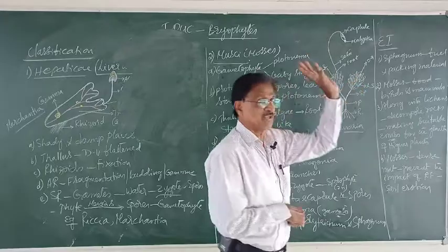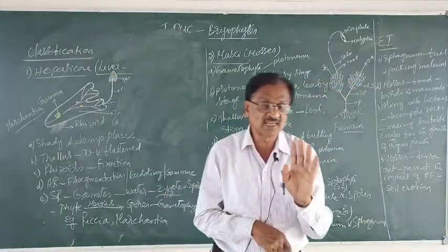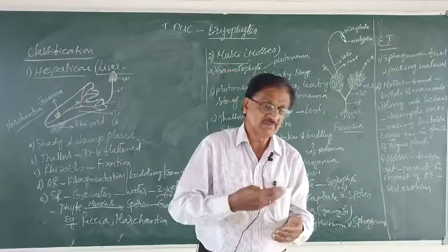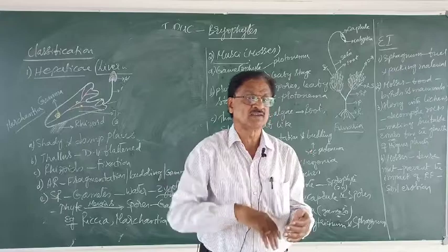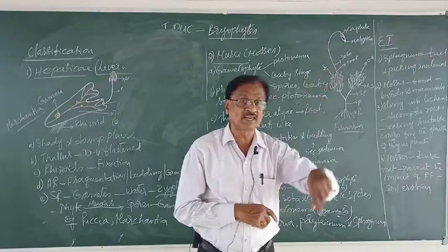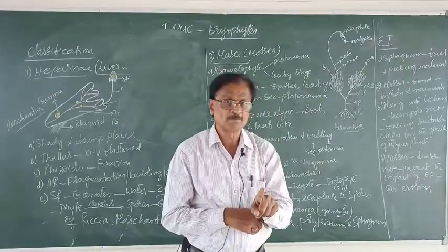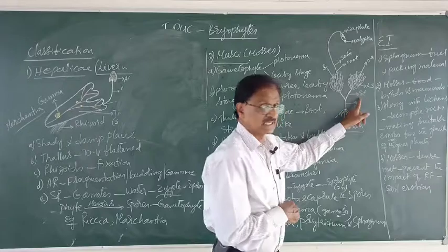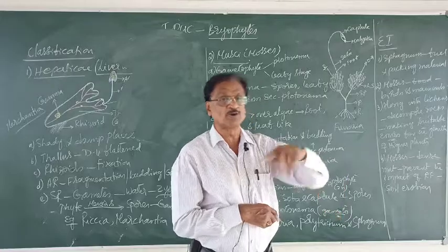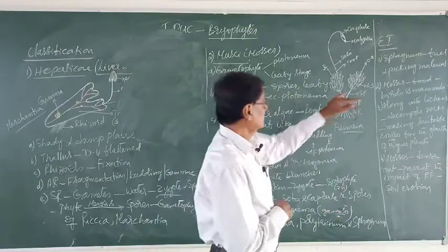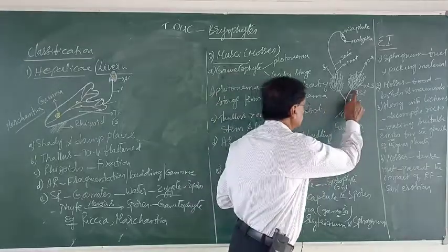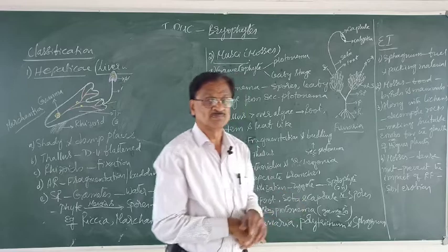Observe, from the secondary protonema, the leaves arise as buds and ultimately lead to the formation of several spirally arranged what? Leaves. All these are the leaves which are spirally arranged. They arise from where? They arise from the secondary protonema. Remember, protonema arises from the spore. Leafy stage arises from the secondary protonema. Here in the figure, branches are shown.